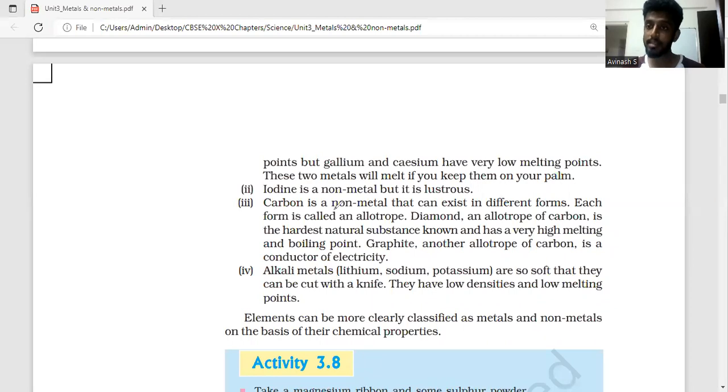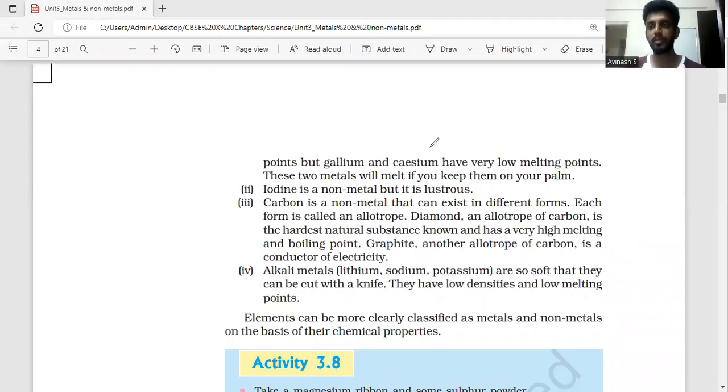And these alkali metals, though they are metals, they don't follow that hardness. They are quite soft and they can be easily cut with a knife. They are so soft that you can cut them like cutting a cake. So they have very low density and low melting point. Even though they are metals, they have low density. They are supposed to have high, but they have low densities and low melting points because of their structure, because of the way they are bonded, and various reasons. So these are the anomalous behaviors or exceptions of properties of metals and non-metals.